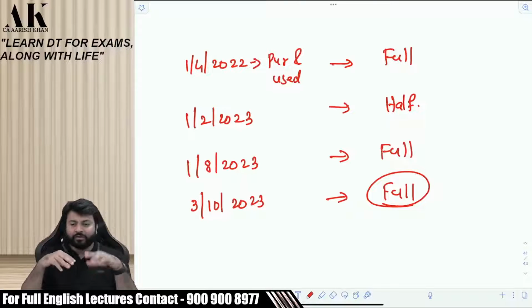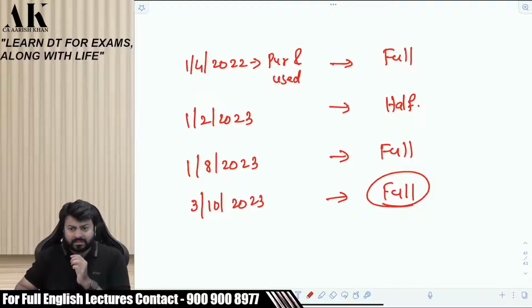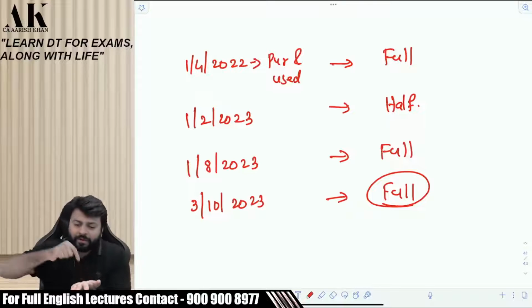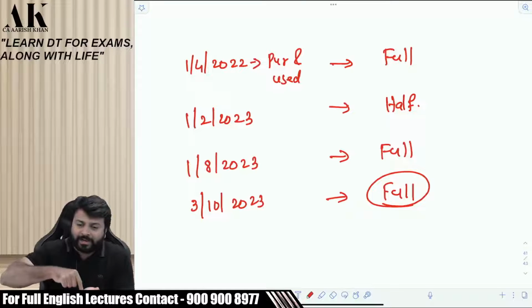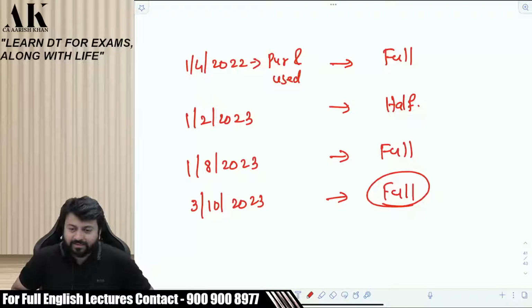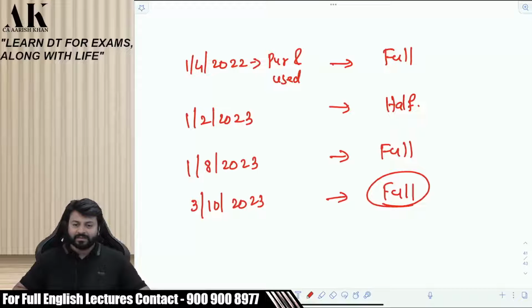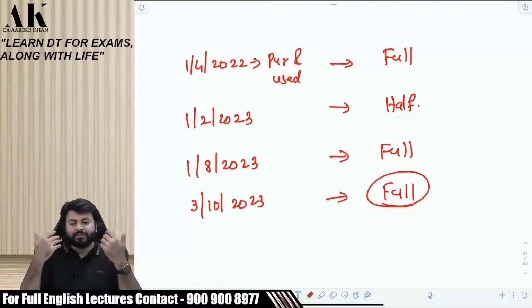If I ask you from today's date, 31st March, how many days are there? Will you calculate in 2 seconds? I'm just asking you, Vinita. I'm giving you 2 seconds. Tell me from today's date to 31st March, how many days are there? Tell me fast. Your time is over. Will you be able to tell me? We are normal human beings. We are not extraordinary mathematicians. Without calculating how many days will be there,